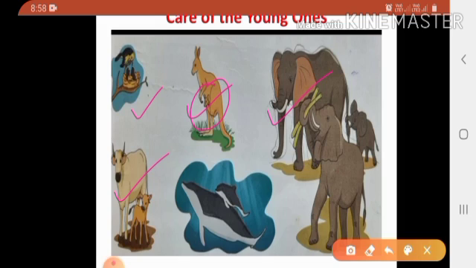The mother cow feeds its young calf immediately after she gives birth. Then fifth one, dolphin. Baby dolphins stay close to their mother for up to 5 years. See here children, baby dolphins stay close to their mother for up to 5 years.